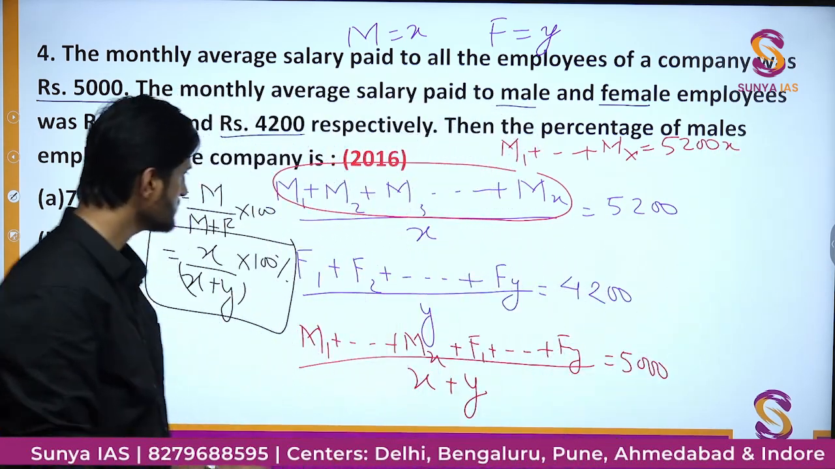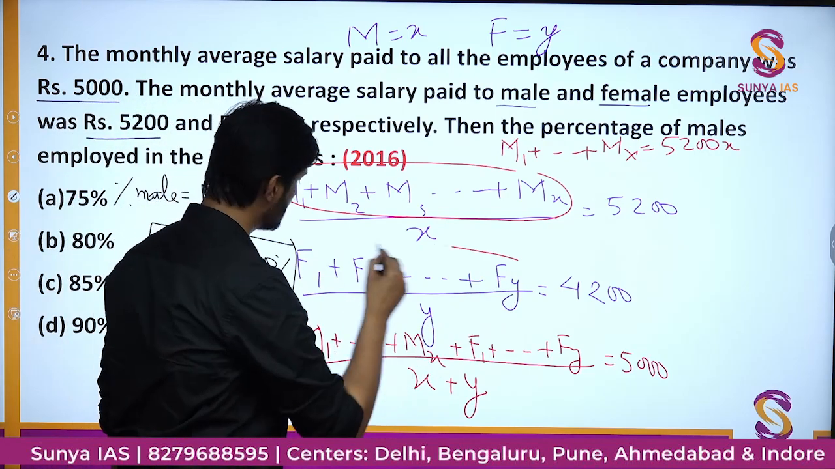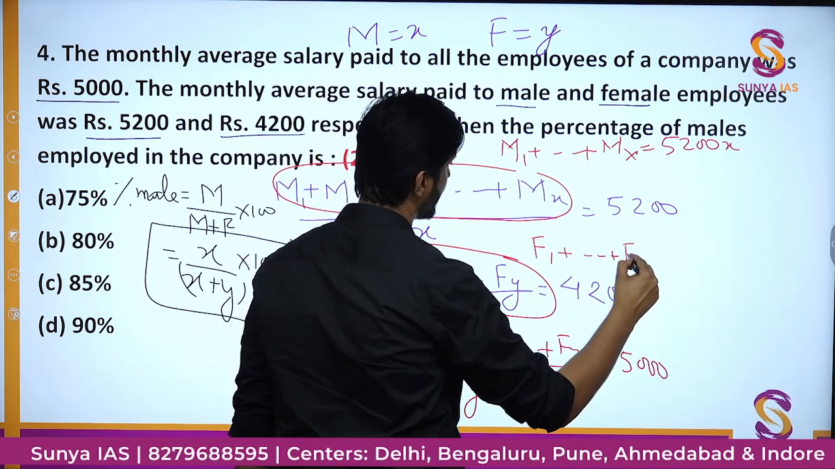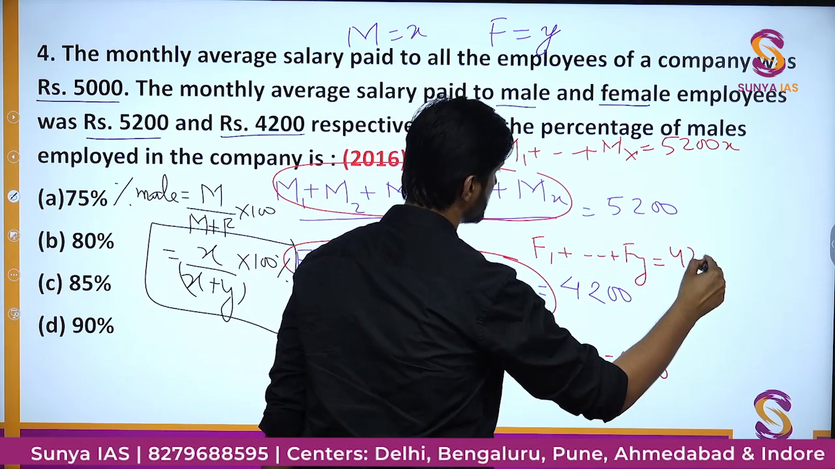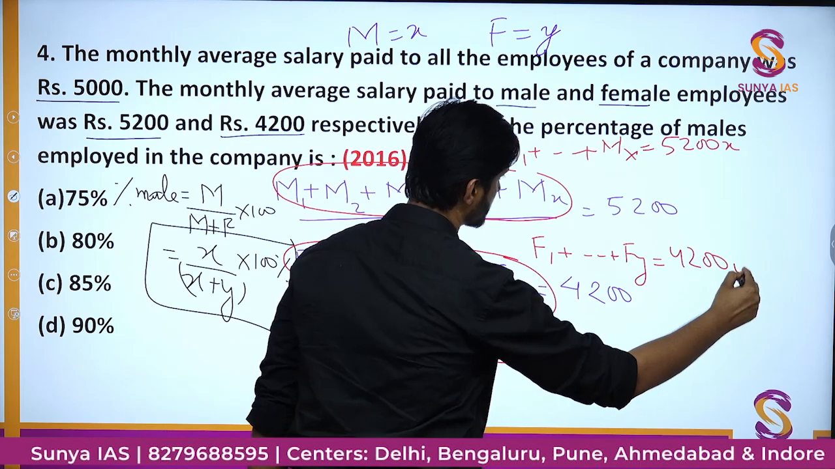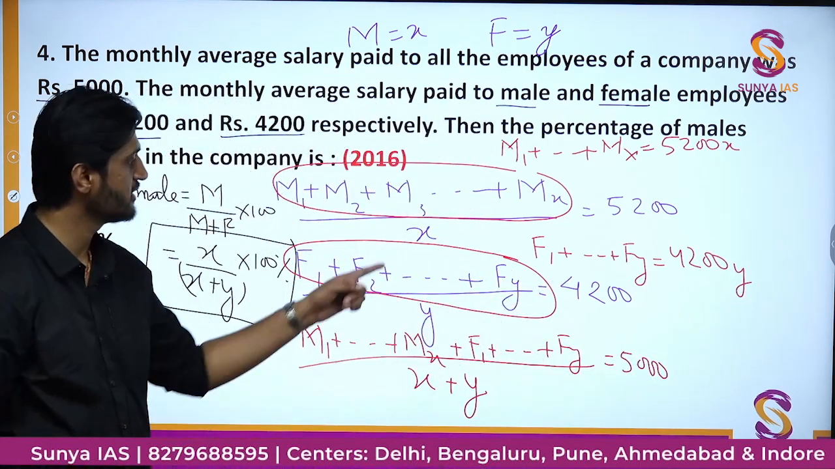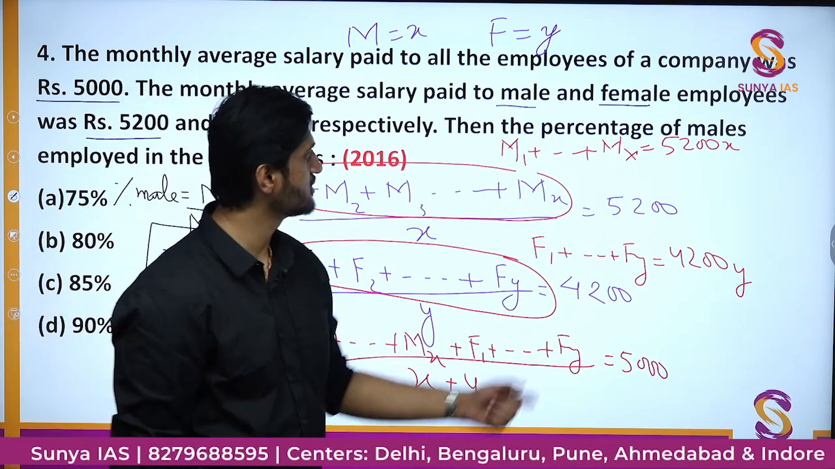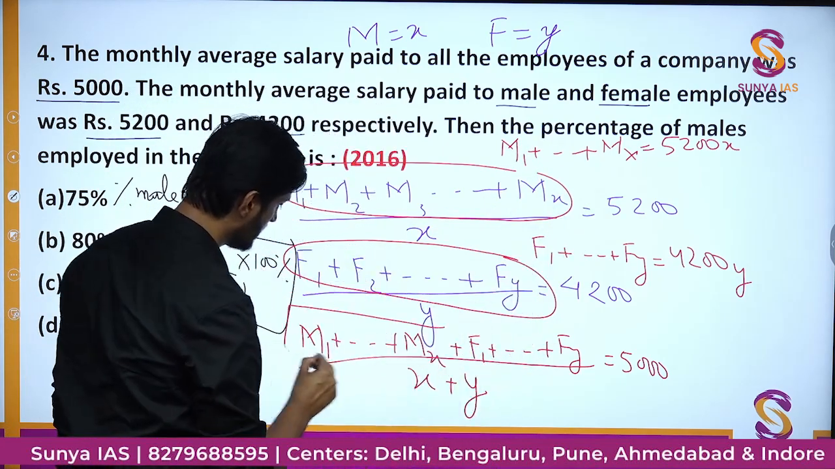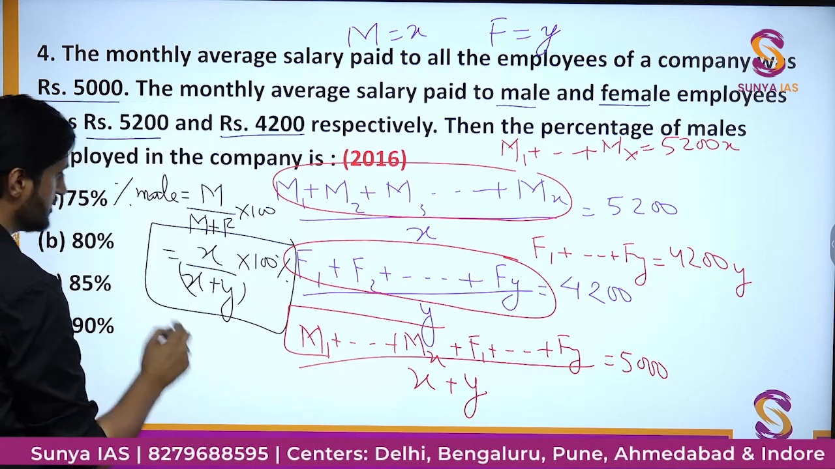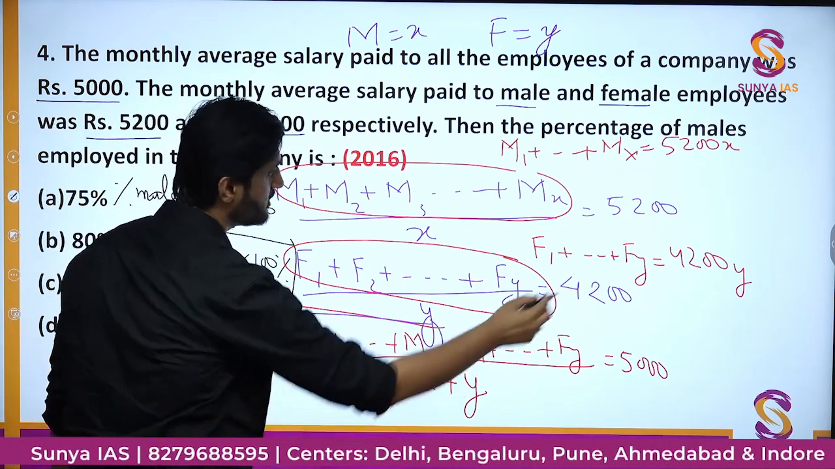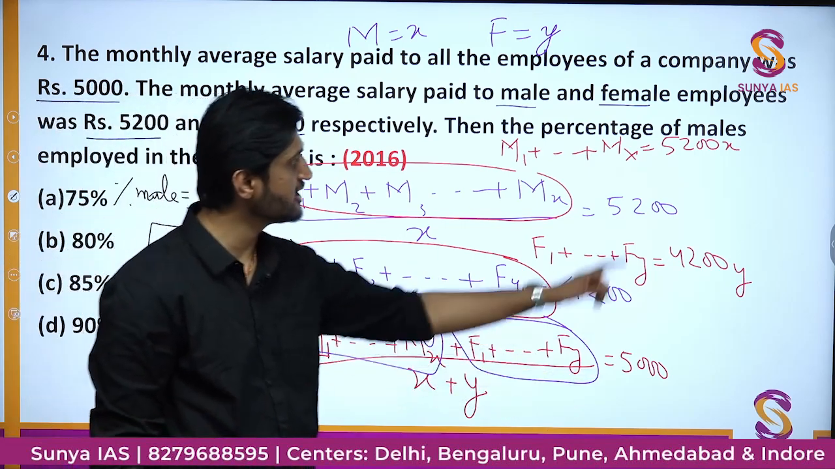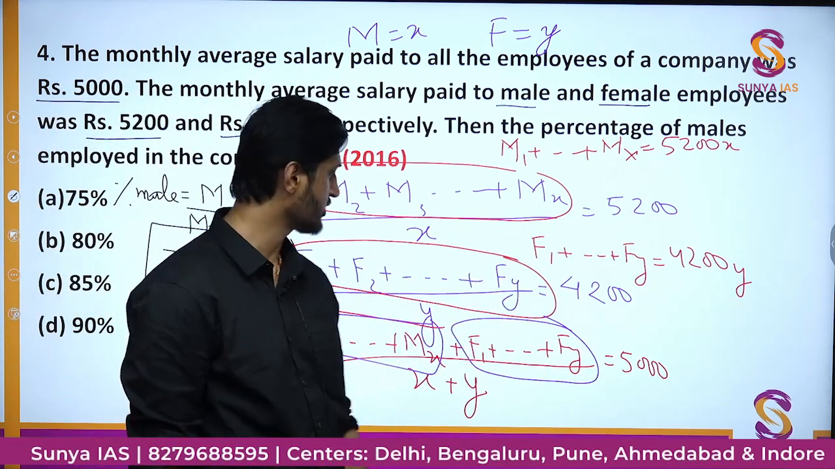And from this part, you can say the whole sum of these incomes from F1 to Fy is going to be 4200 into Y. Cross multiplication simply I am doing, sending this Y there, sending this X there. And if I put these sums, these values here, we'll get some equation only in terms of X and Y. That is basically what I am going to do.